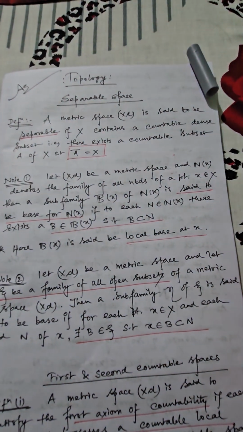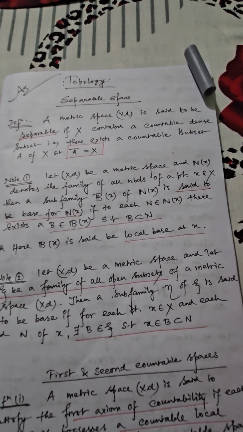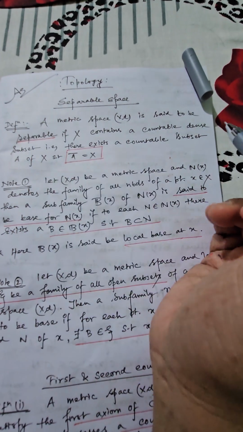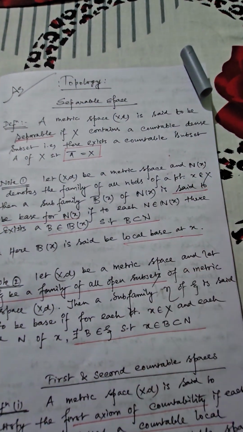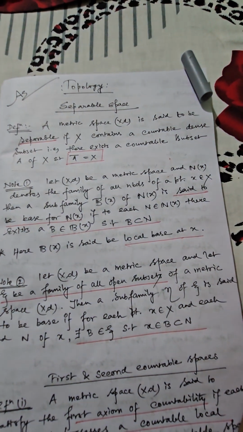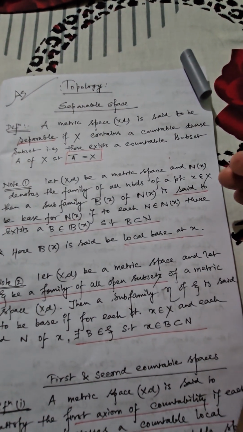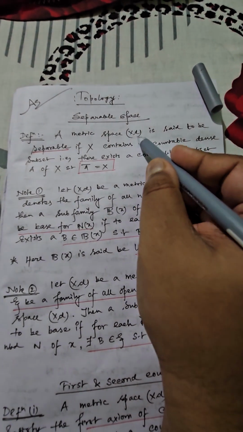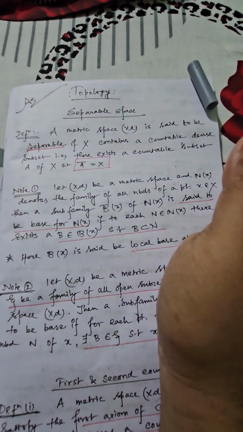This is a very important part of topology, especially for 6th semester students. So you can see in the first part I have given the definition of separable space. Now obviously I have written all these definitions in terms of a metric space. Now you can write the same thing in the case of a topological space, but in that case you have to change this x comma d by writing it x comma tau.